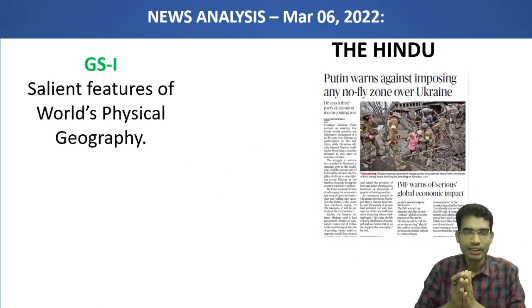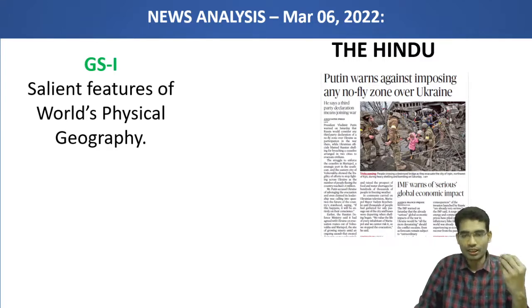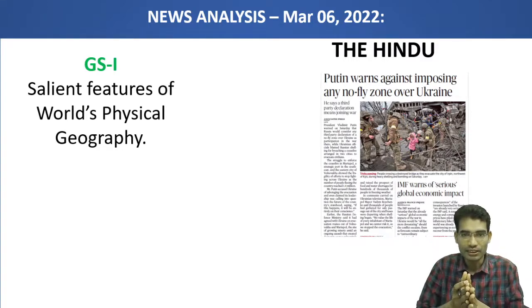We have segregated important news items from The Hindu newspaper and Indian Express, and we organized these news items paper wise. In mains GS, we have GS 1, 2, 3, 4. Here the news items are also organized GS paper wise. As you know, for many days the Russia and Ukraine conflict is going on.